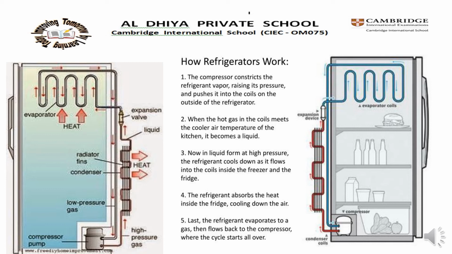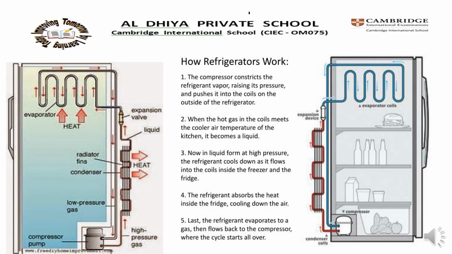How does the refrigerator work? The compressor compresses the refrigerant vapor, raising its pressure, and pushes it into the coils on the outside of the refrigerator. When the hot gas in the coils meets the cooler air temperature of the kitchen, it becomes a liquid. Now in liquid form, at high pressure, the refrigerant cools down as it flows into the coils inside the freezer and the fridge. The refrigerant absorbs the heat inside the fridge, cooling down the air. Finally, the refrigerant evaporates to a gas, then flows back to the compressor where the cycle starts all over.